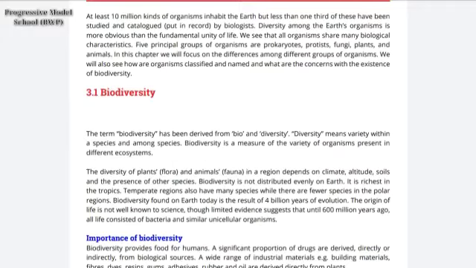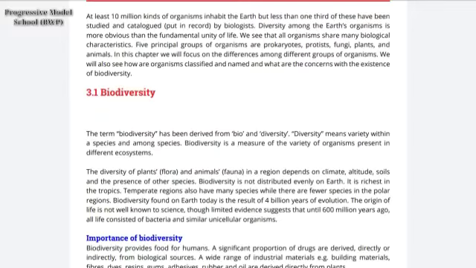Now, as we know, there are five principal groups of organisms: prokaryotes, protists, fungi, plants, and animals. So in this chapter, we will focus on the differences among the different groups, their similarities, and we will go through all these things. So first we have to understand what is biodiversity.